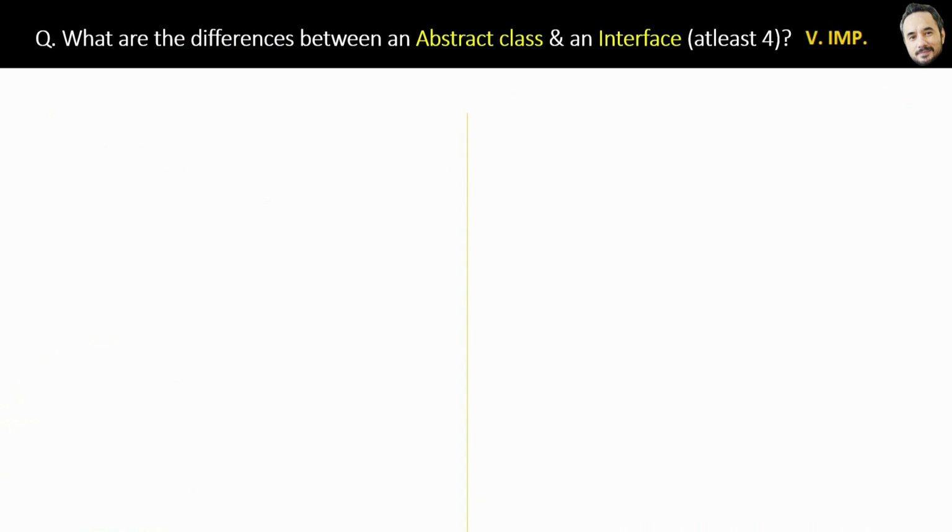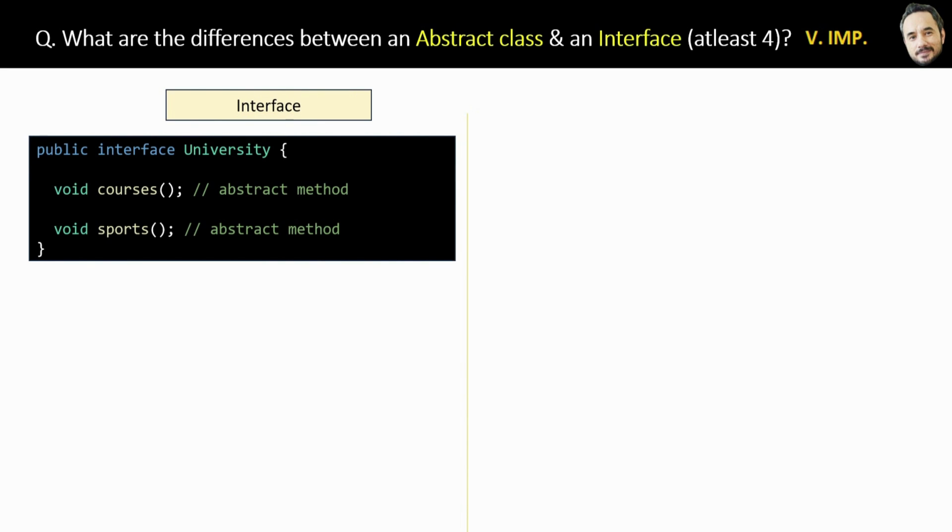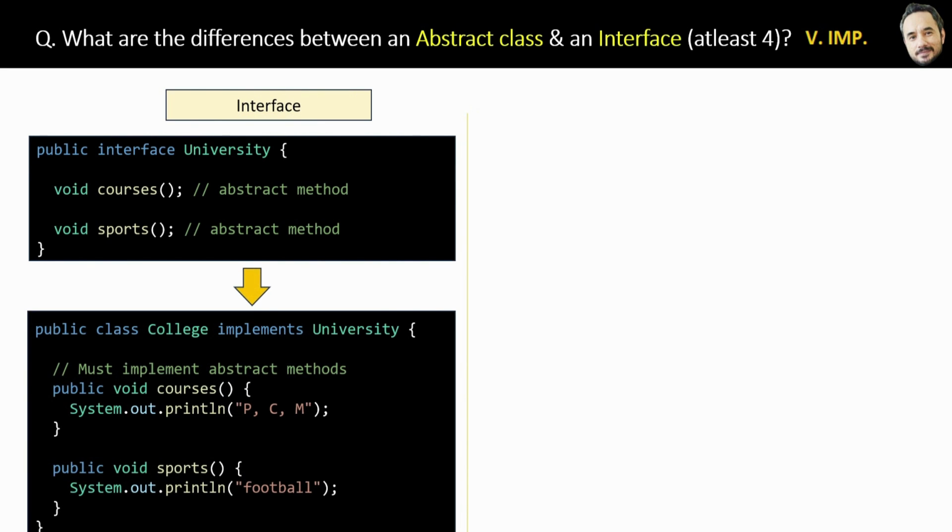What are the differences between an abstract class and an interface? At least 4 differences. Very important question, that's why 4. Okay, here I will show you the code side by side, then show you the differences one by one. On the left side, we have one interface with all abstract methods, and then we are implementing that interface down here.